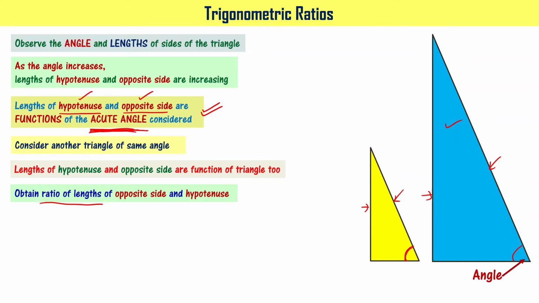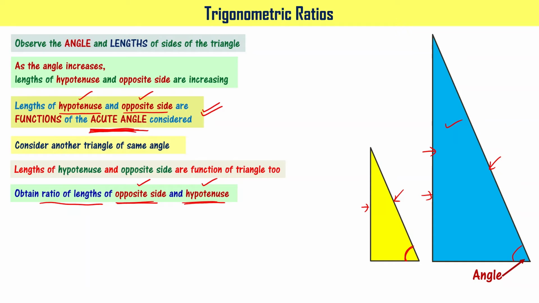So what we can do now, let me consider the ratio of the lengths of the opposite side and hypotenuse. You have seen different right angle triangles, right? The ones before drawing the blue colored right angle triangle, we have seen different right angle triangles, right? If you take ratios of the lengths of opposite sides and hypotenuse, for example, for the blue color triangle, you take opposite side divided by hypotenuse, and for the yellow color triangle, you take opposite side by hypotenuse.